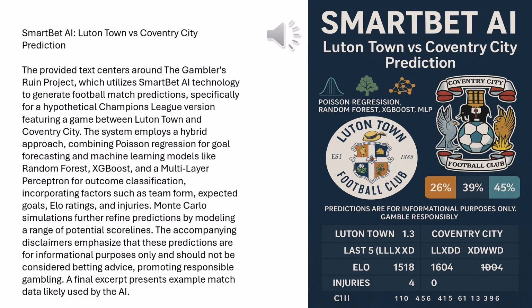all those factors. Which leaves us and you with a final thought to maybe chew on. Given that statistical lean towards Coventry, but that specific 1-1 possibility, what other factors, maybe things the models can't easily measure, could swing this game? Yeah, things like team morale on the day, maybe a moment of individual brilliance, a controversial decision. Exactly. What could lead to Luton pulling off that statistically less likely win, or just a completely different result altogether? That's why we watch the game, right? That inherent unpredictability. Definitely something to think about leading up to the match.